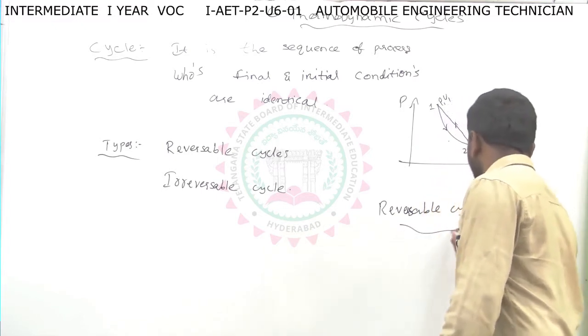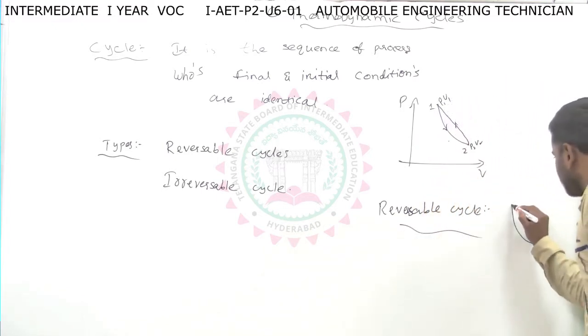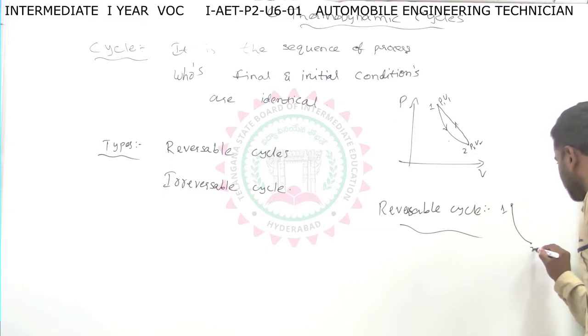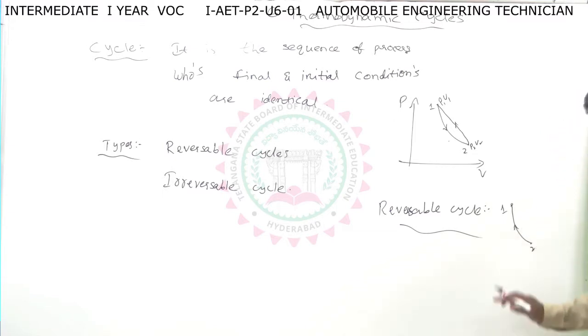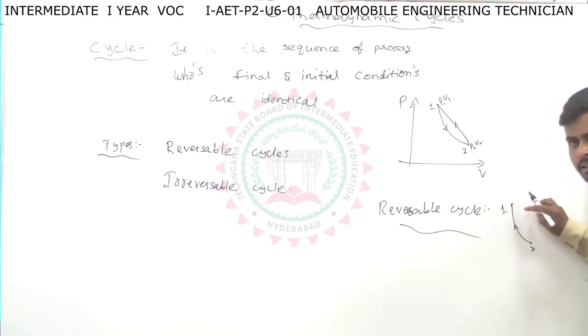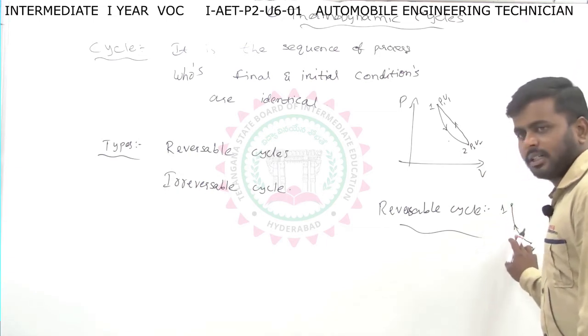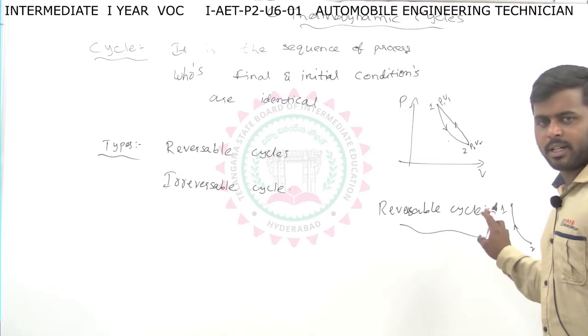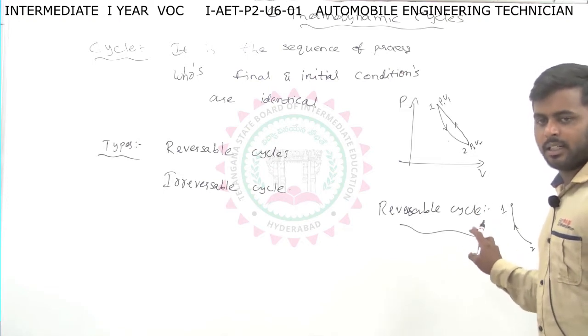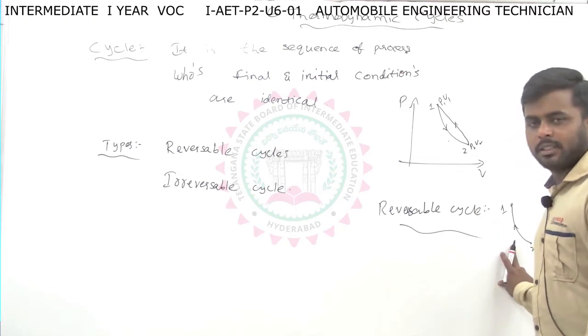Let us consider process 1 to 2. If we reverse this process, that is 2 to 1, and we get the same conditions at all the states, then we call that a reversible process.